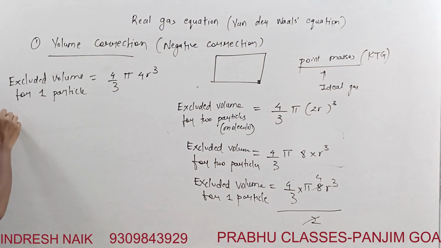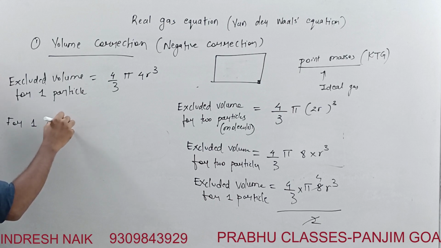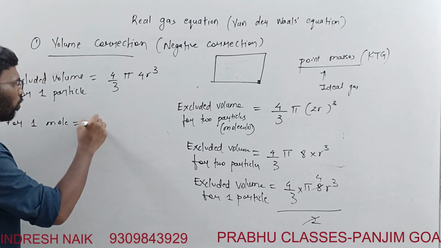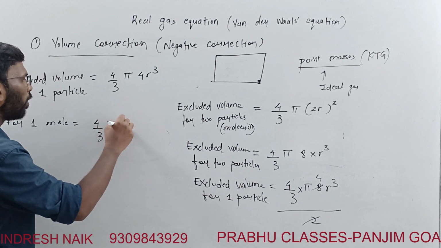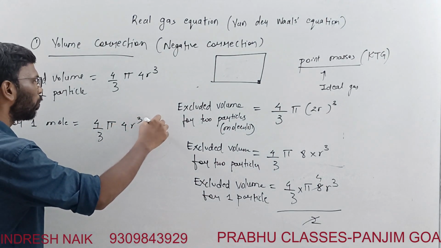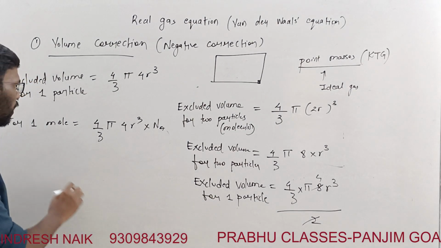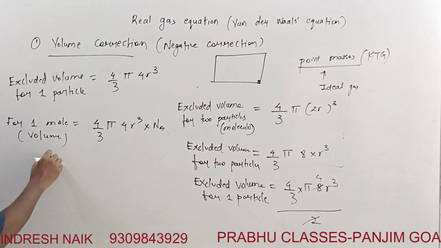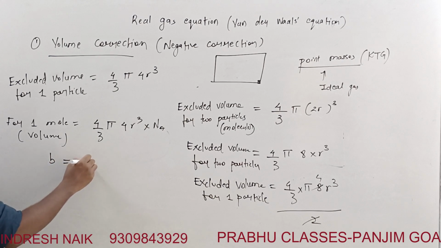Now for 1 mole, 1 mole means 6.023 into 10 to 23. It will be 4/3 pi 4 r cube into Na, right? So this volume which is occupied is actually the volume for 1 mole. So this is actually the B, that is 4/3 pi 4 r cube into Na.